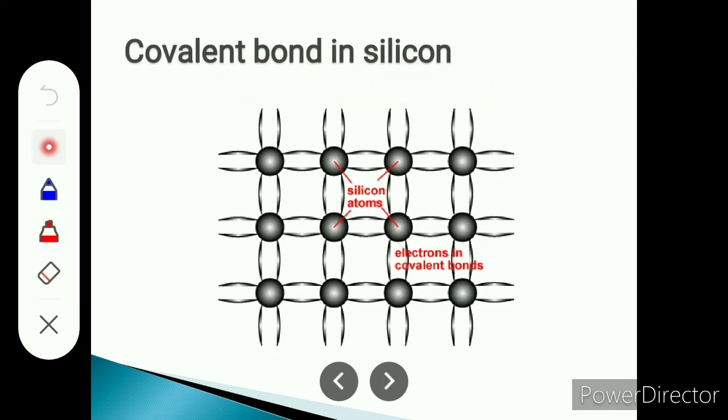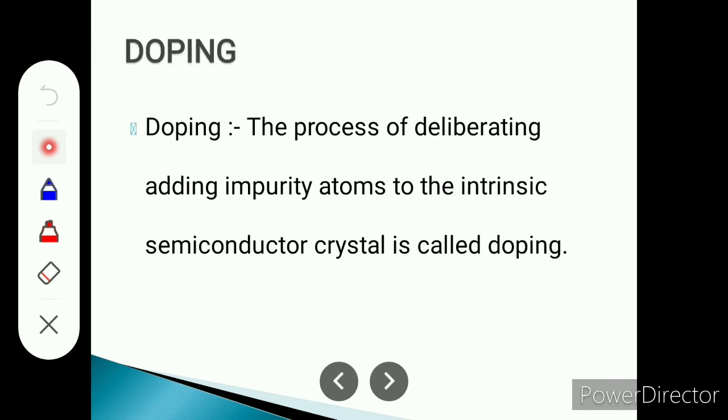Covalent bond in silicon. So if we consider any one silicon atom, these are 2 electrons, here also 2 electrons, here also 2 electrons, and here also 2 electrons. So the silicon atom has 8 electrons in the outermost orbit, and therefore the covalent bond in silicon shows that these atoms are stable atoms.